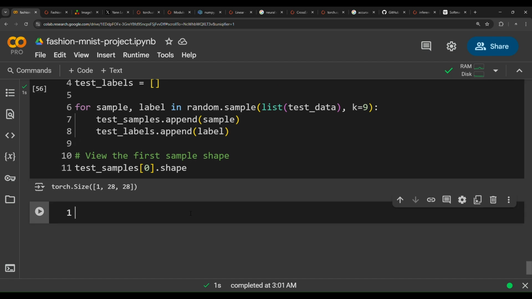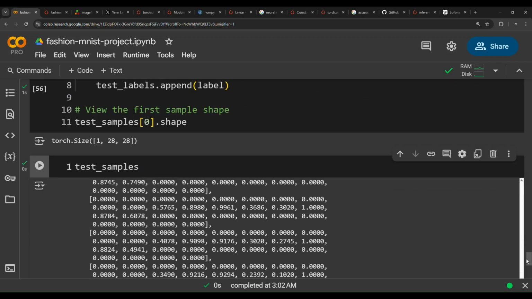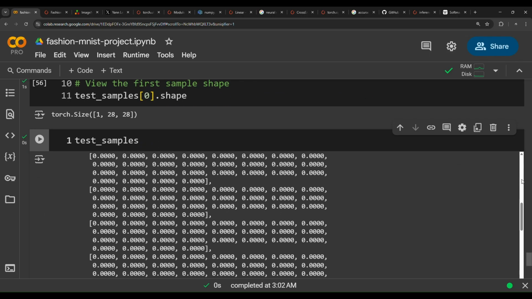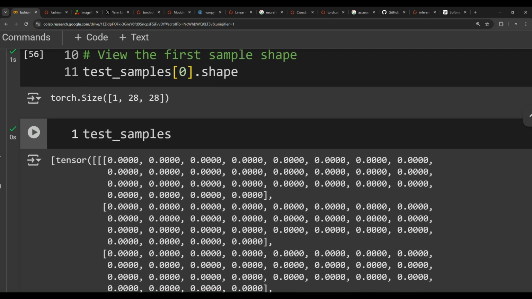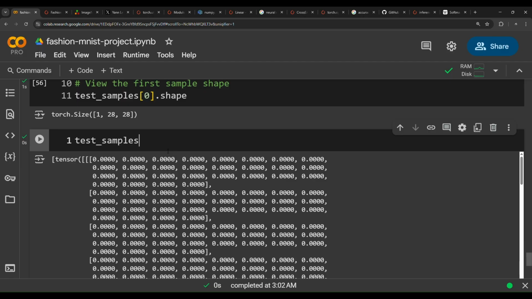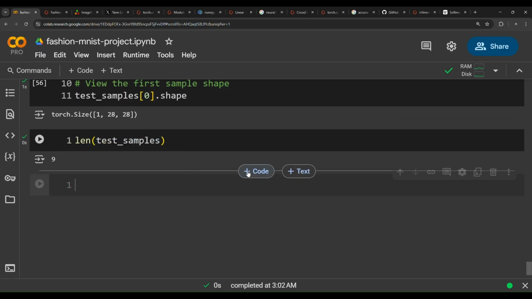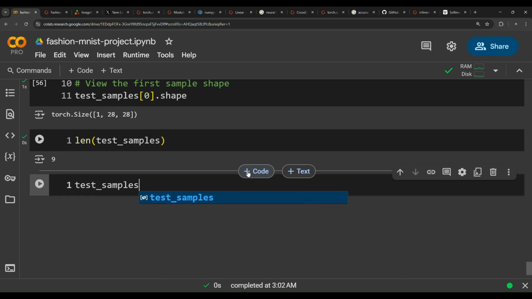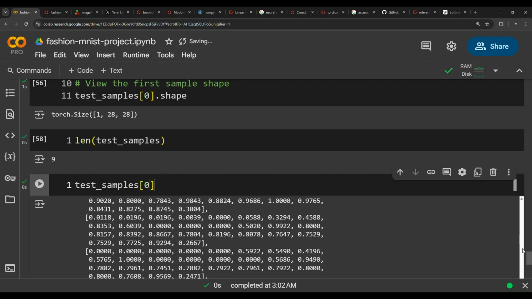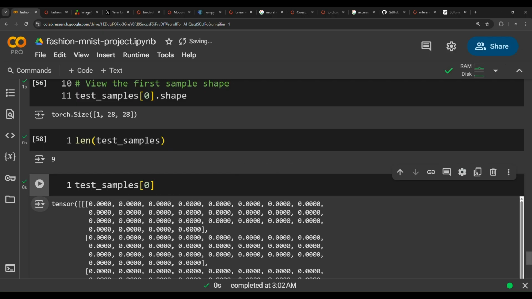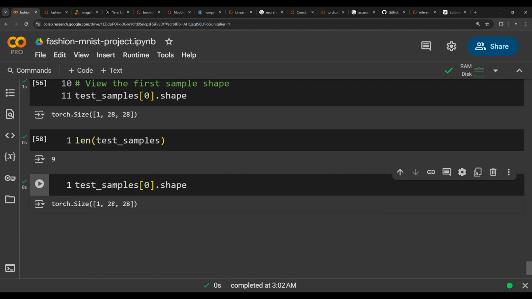If you try to view the test samples, it's a list that contains 9 samples. We have a list of tensors, and each tensor represents an image. If you get the length of this list, it will be 9. If you get the first element of this list, it will be a single tensor for a single image, and its shape will be 1 color channel, 28, 28.